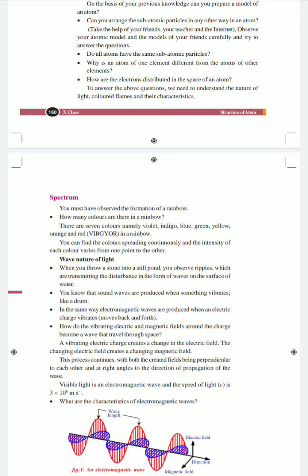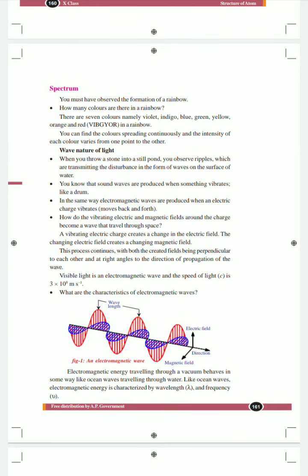Whenever we discuss waves, we have to know the characteristics of the wave. Waves have two important characteristics: wavelength and frequency.